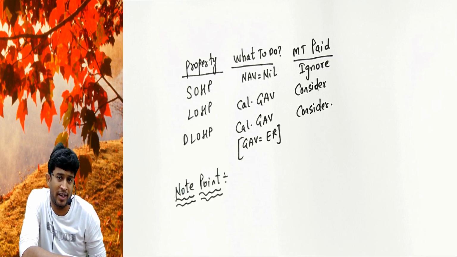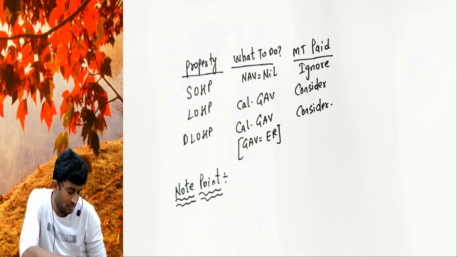Their NAV will be taken as nil up to 2 years from the end of the financial year in which certificate of completion is obtained.